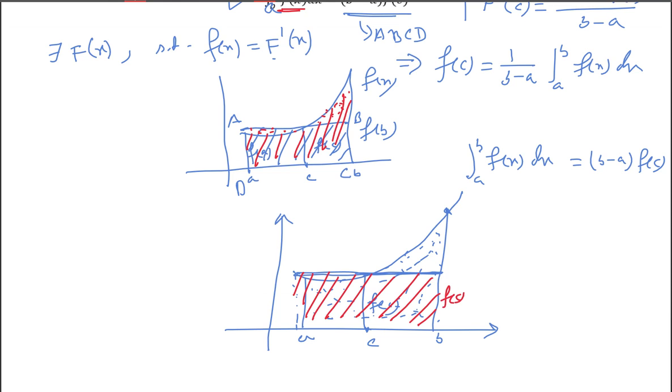This portion will be your f(c), and also this portion will be f(c). So the total area will be what? b minus a into f(c). So this area is actually equal to this integration area. Understand? This is what the mean value theorem means.